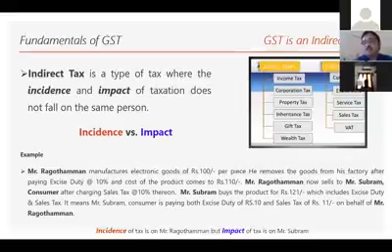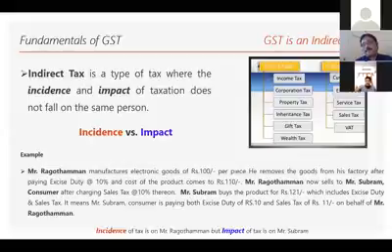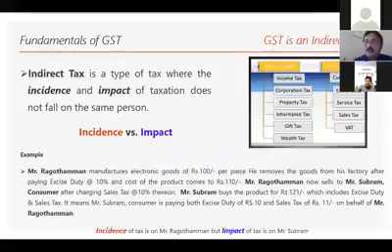Now Raghottaman doesn't stop with that. He wants to sell his goods. When he sells the goods, the government will levy sales tax. So on the 110 rupees, there is 10% more, and he sells it for 121 rupees.